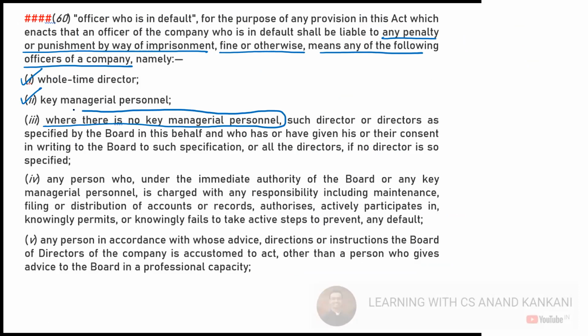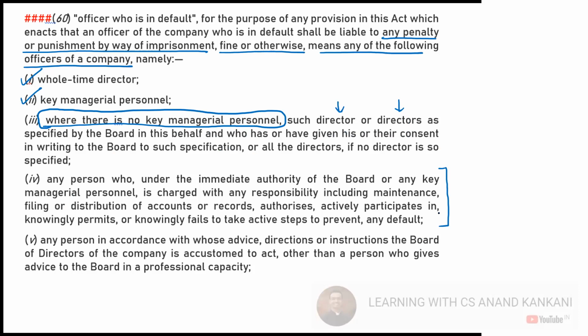Can there be a situation where there is no KMP? Yes, a company which does not have a paid up capital of 10 crore. In that case, the director or directors specified by the board in this behalf, who have given their consent in writing to the board for that particular purpose. So basically, as with the definition of KMP, you have to see the person immediately below the board who has been given the responsibility.